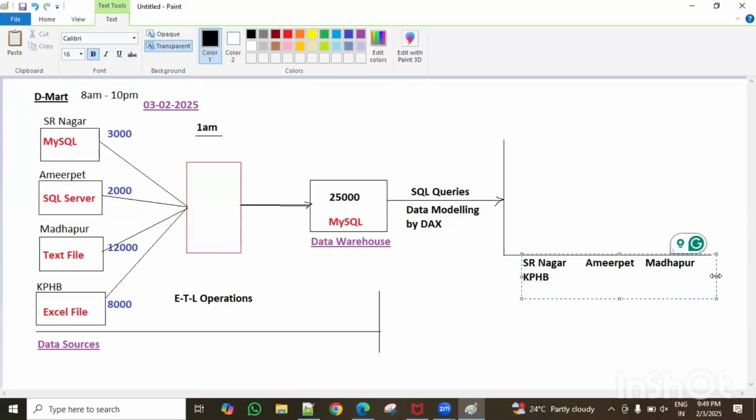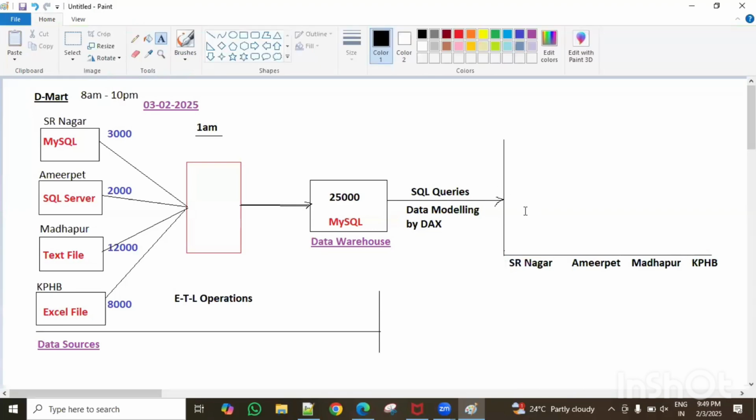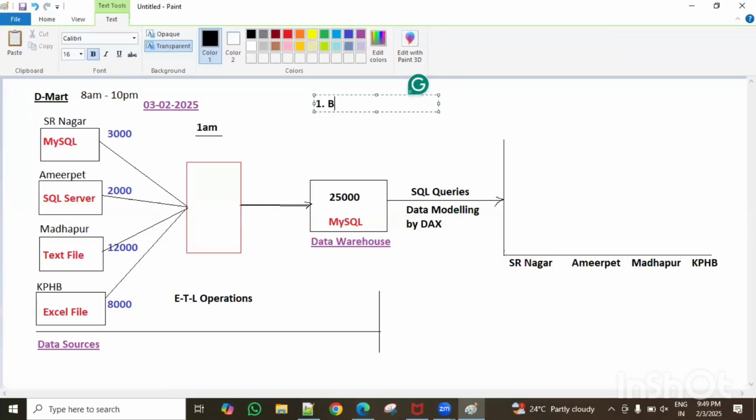Just imagine there are branches like this, right? Now, branch wise, what are the number of sales? For example, guys, my requirement as the owner is branch wise number of sales. I want to see branch wise what the number of sales are.